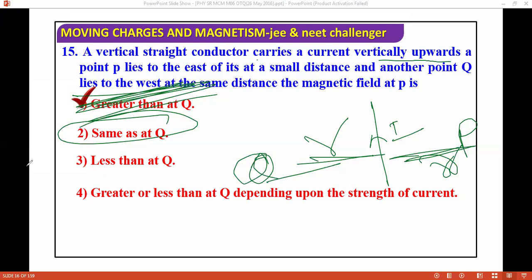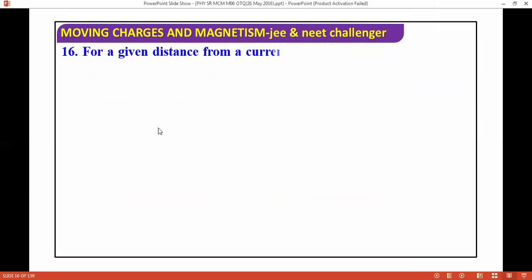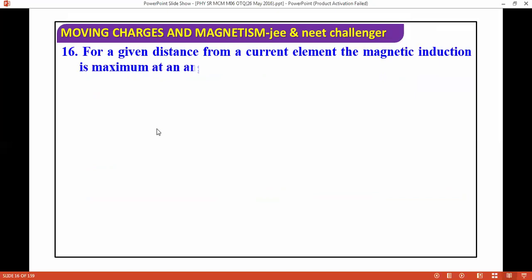Okay, so this is our question, and you can think on it like this. Now we are moving to the next question. For a given distance from a point, for a current element, the magnetic induction is maximum at an angle measured with respect to the axis of the current.